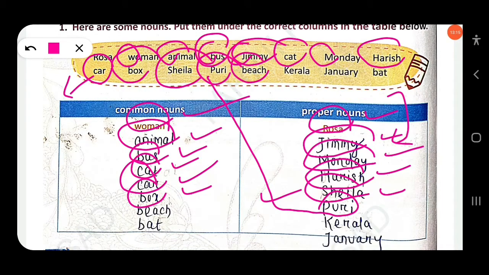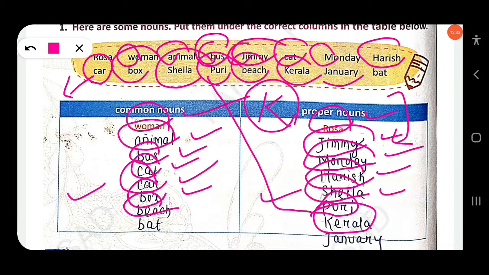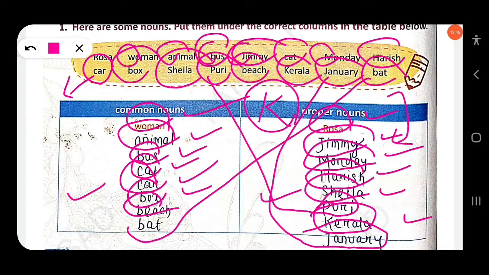Then next, beach. Here beach starts with a small letter, so this will be called a common noun, not a proper noun. Then Kerala. This is the name of a particular state, so you have to write it as a proper noun. Proper nouns always start with a capital letter. Then next, January. J starts with a capital letter because it is the name of a particular month, so you have to write January in the proper nouns column. Then bat. B starts with a small letter, so this will be a common noun. Clear? So I think you have got a complete idea about common nouns and proper nouns.